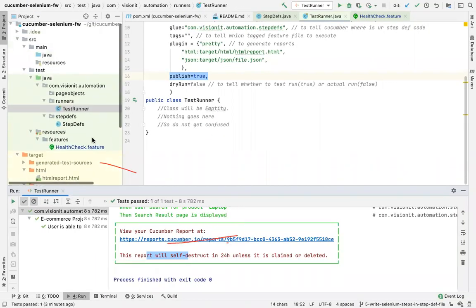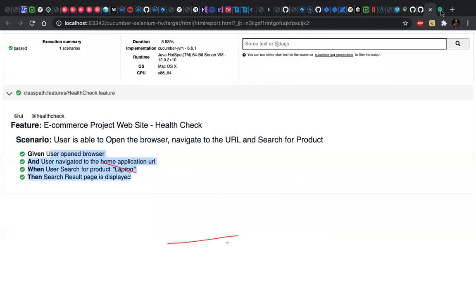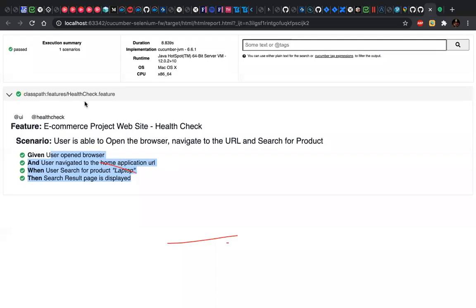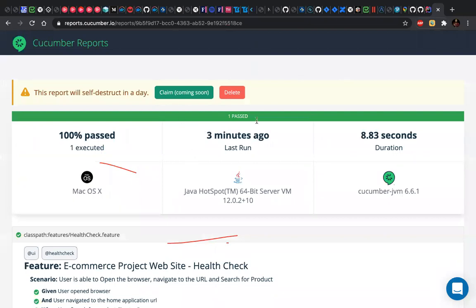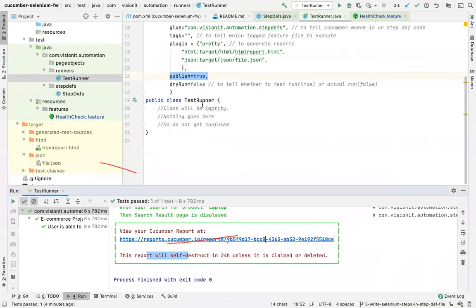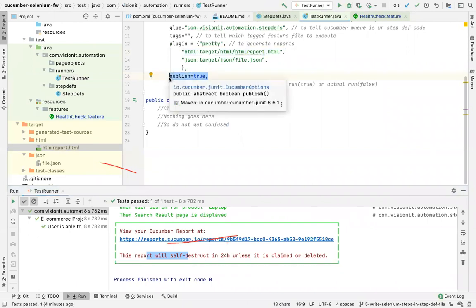As of yet, we have only two kinds of reports. One looks like this, which is generated locally, and the second is on the Cucumber server. This is not a production-ready feature, so you won't use it much. I just told you this for demonstration purposes. It only gets generated if you have publish equal to true; otherwise, it won't get generated. But if you have HTML written here like this, the local report will always get generated. So you have to rely on this and not this. This is the whole and sole point.